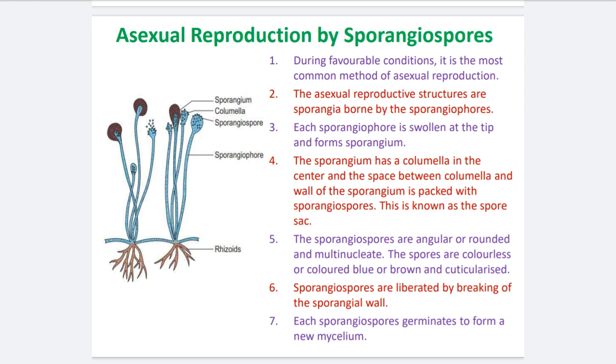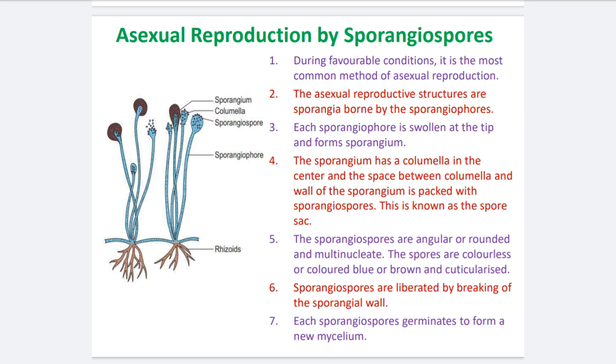One is sporangiospores, another one is chlamydospores. First one is the sporangiospores. As you know, these sporangiospores are abundantly developed in the rhizopus. They are very small, microscopic, generally black in color, generally circular, and developed in abundant numbers, and they can disperse through wind over a very long distance.